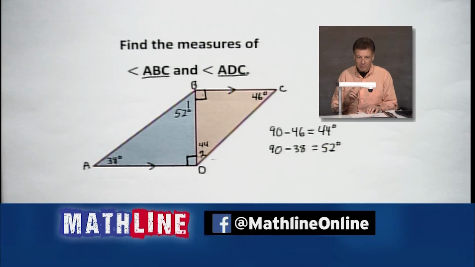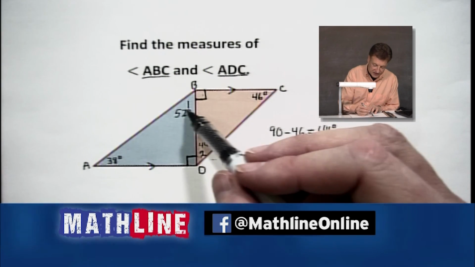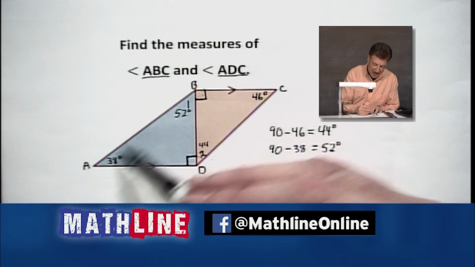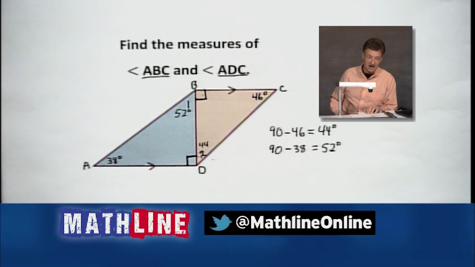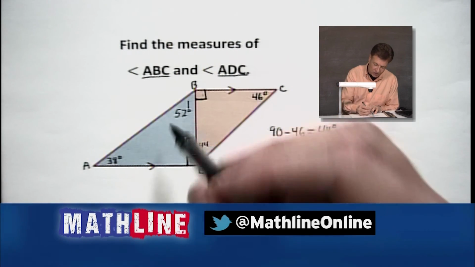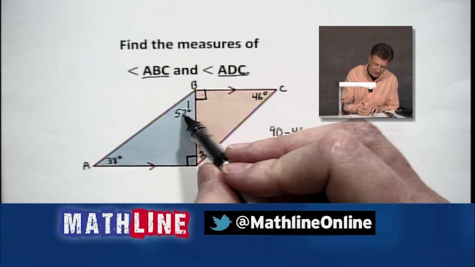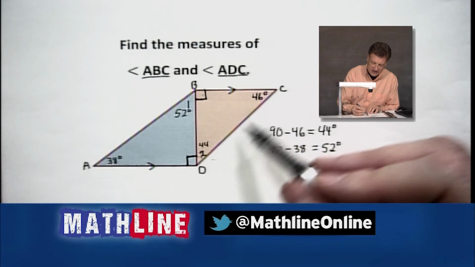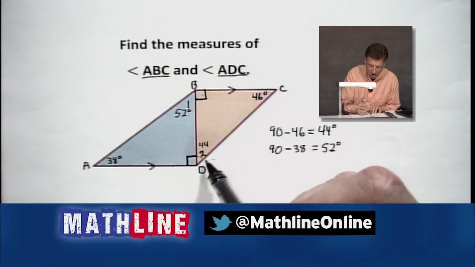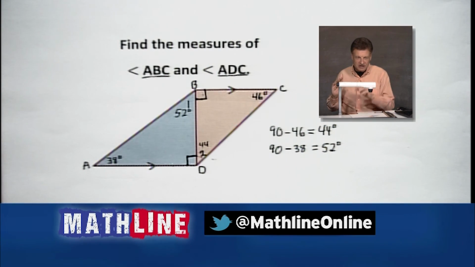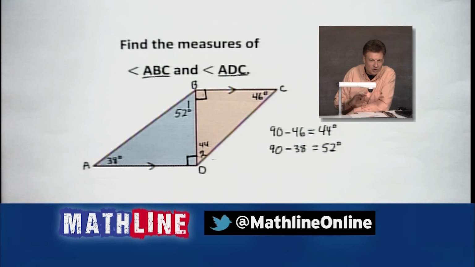Now, let me point out to you, these are not alternate interior angles because I do not know if AB and CD are parallel, and they actually are not, all right? We got alternate interior angles, yeah, but we got 52 and 44. So these that are on the diagonal are not parallel, but these little guys across the top are. Just a little bit of information there, all right? That's pretty cool to notice.